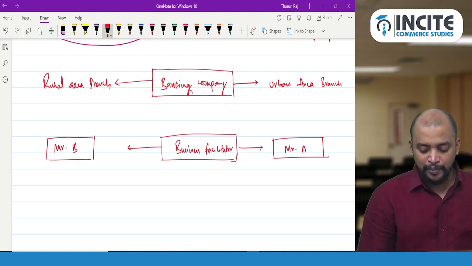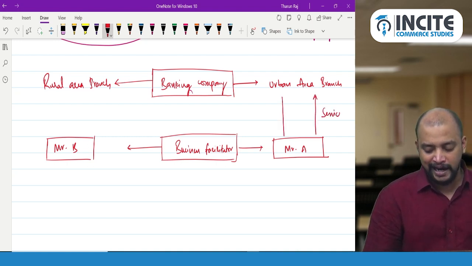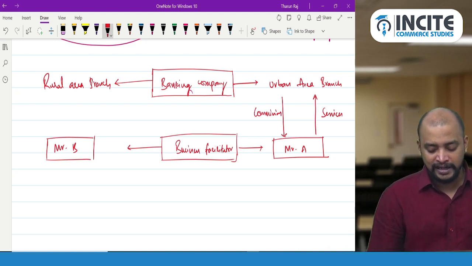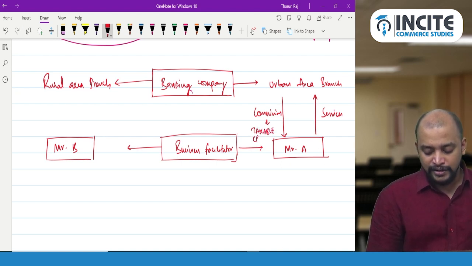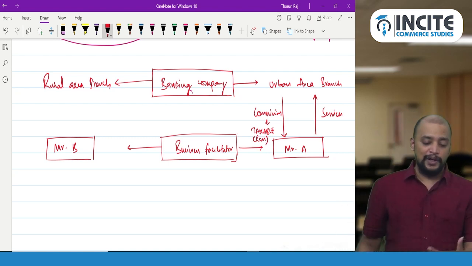Now A will be providing services to the urban area branch, and for the services provided by A, A will receive some commission. Is this commission taxable or exempted? Definitely it will be taxable, but it will be taxable under RCM. Which means on that commission, who will pay GST? The banking company will pay GST.